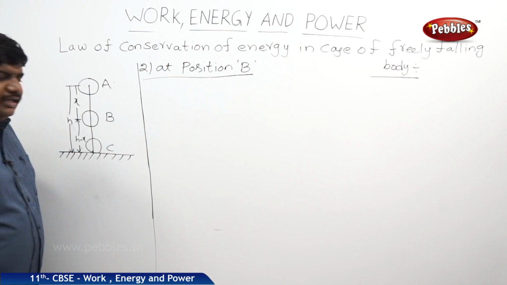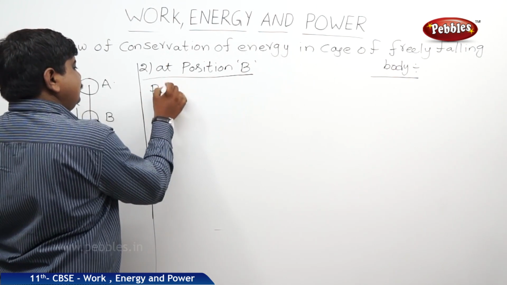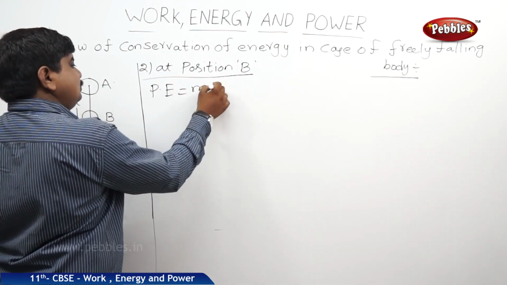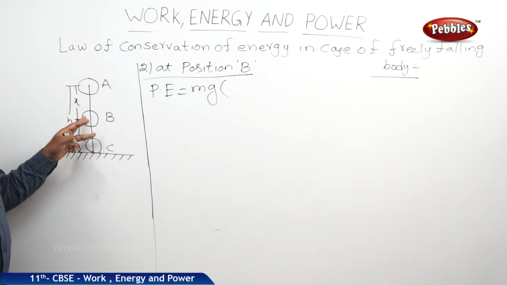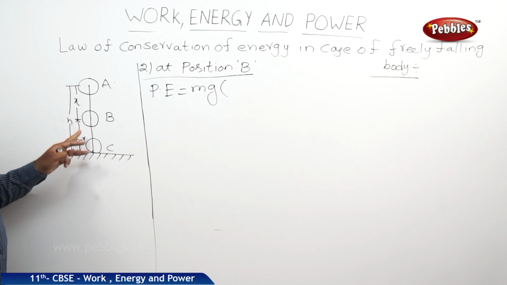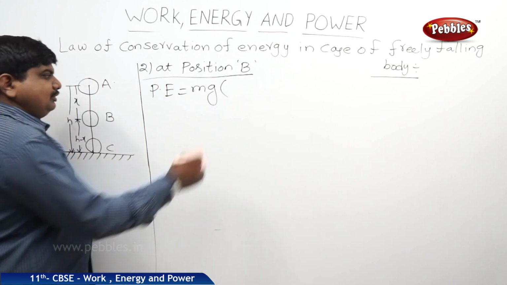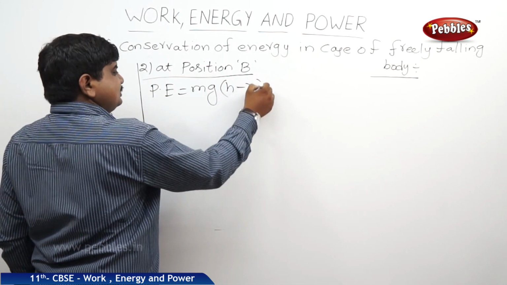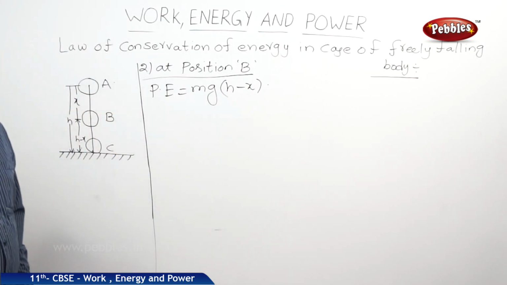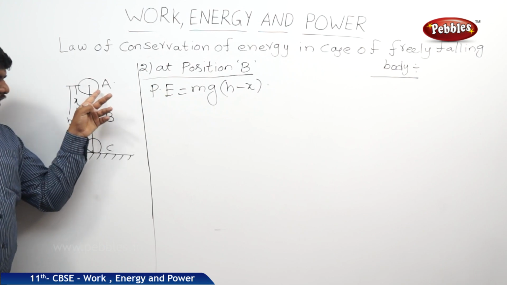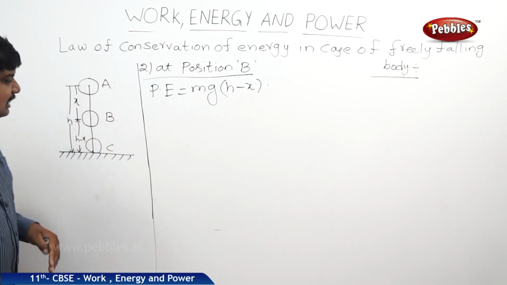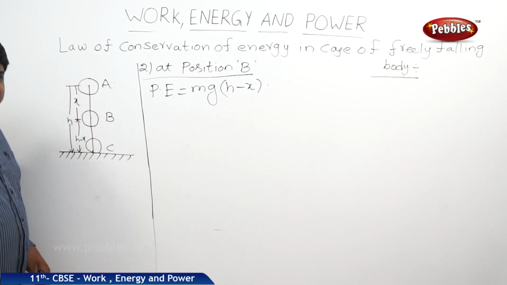The potential energy of this body at position B is equal to mg into the height from the earth, at a height of h minus x. So it will be mg into h minus x. The body is freely falling from A to B. At A it has some initial velocity, but at B it has some final velocity and it has travelled a distance x.